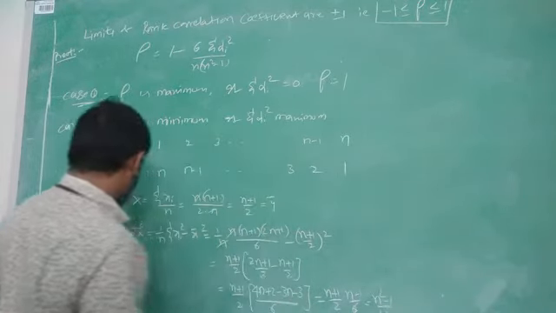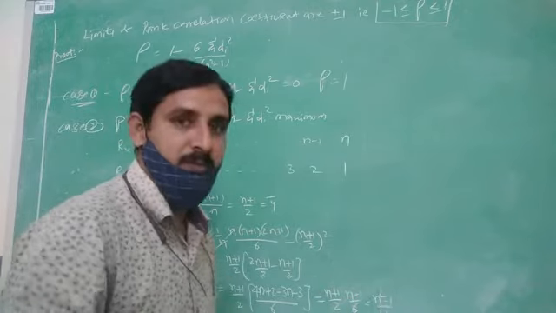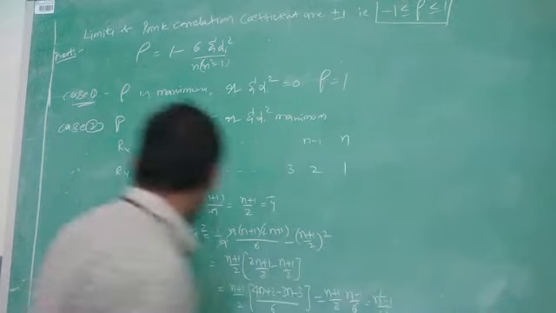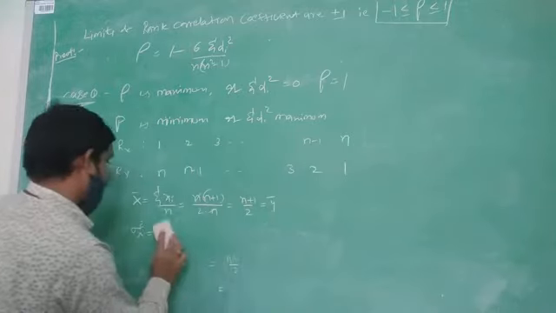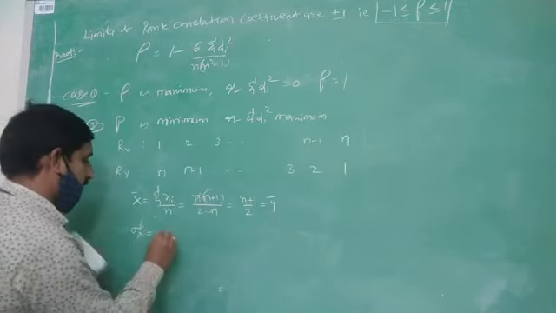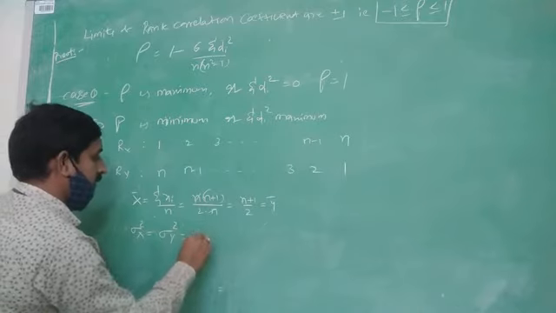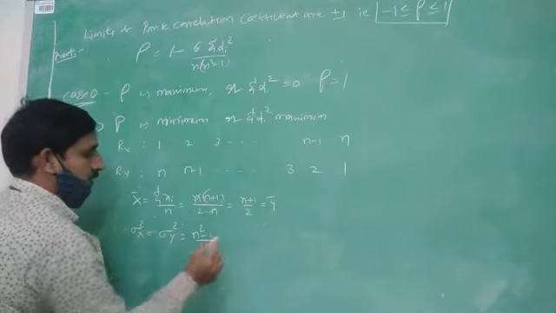So sigma x square is equal to n square minus 1 by 12. Similarly, sigma y square is also n square minus 1 by 12. Therefore, sigma x square is equal to sigma y square is equal to n square minus 1 by 12.